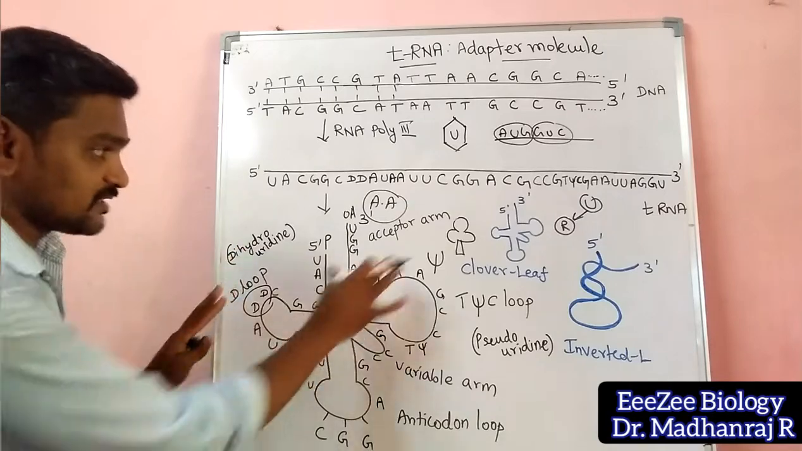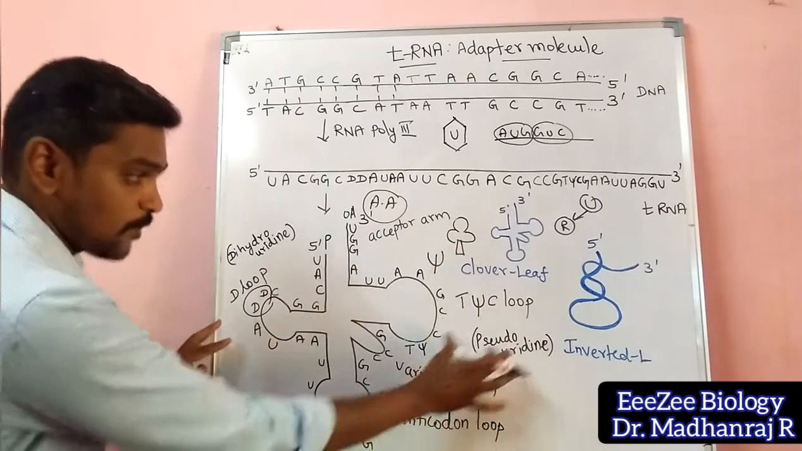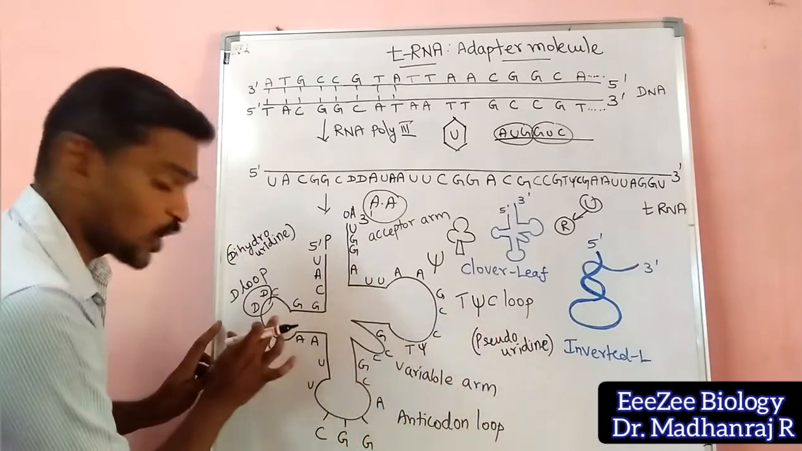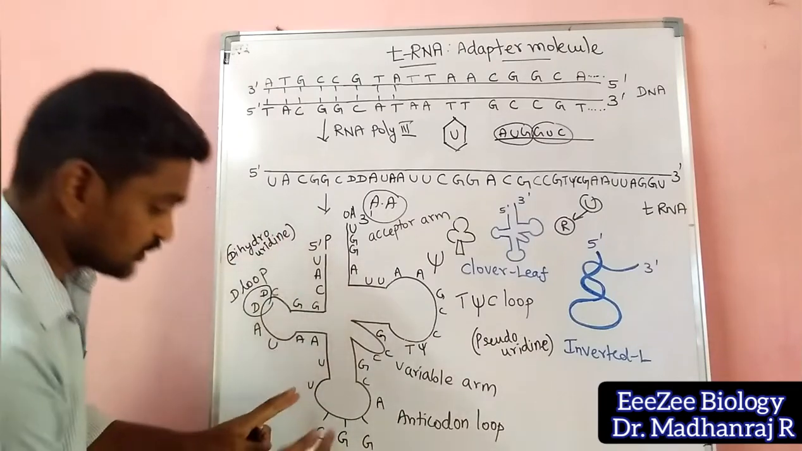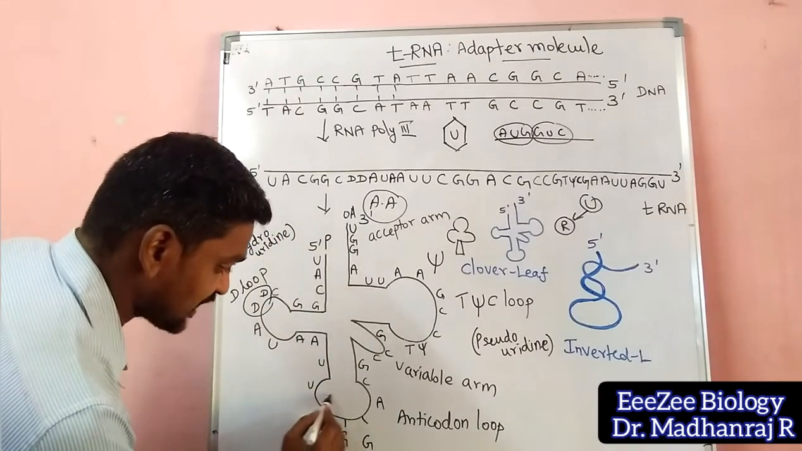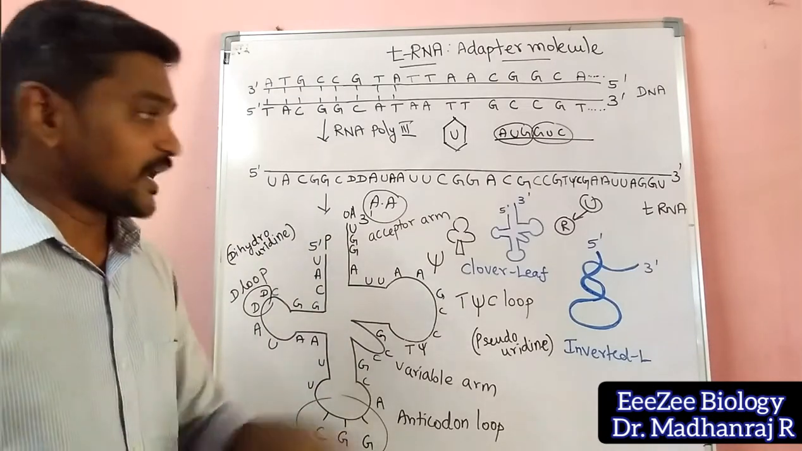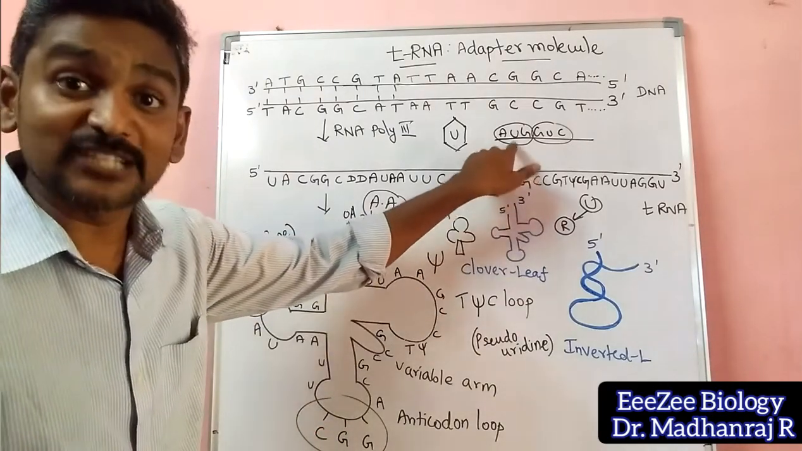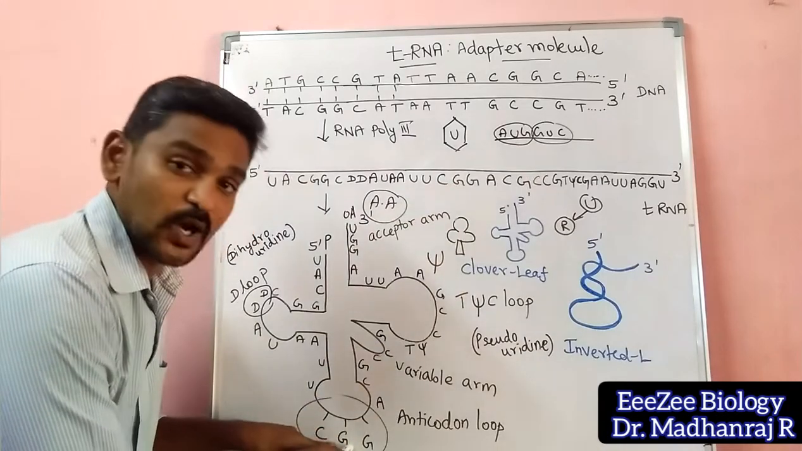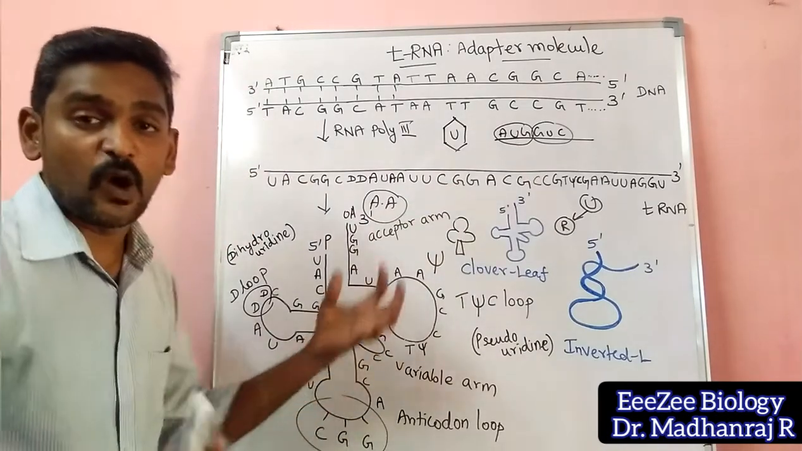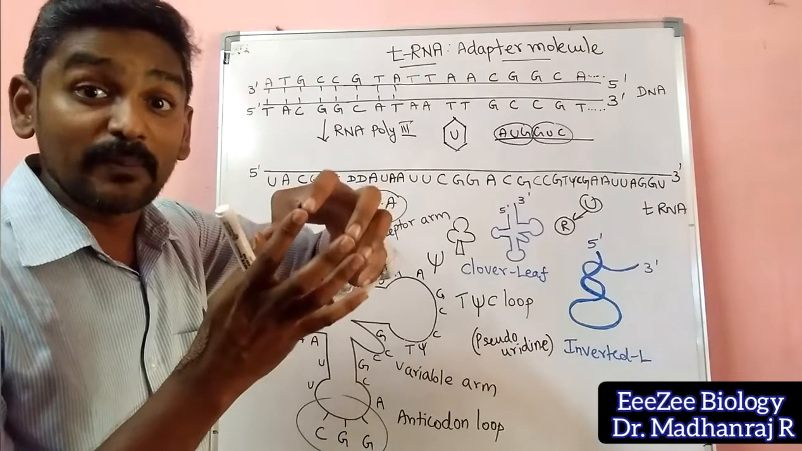So this is the acceptor arm, the variable arm. This is called the TUC loop. This is called what? The D loop. So this is the main portion here. You can see here, this is the anticodon loop. In mRNA, what you have is called the codon. And this is called the anticodon. The anticodon will always be pairing, complementary to each other.